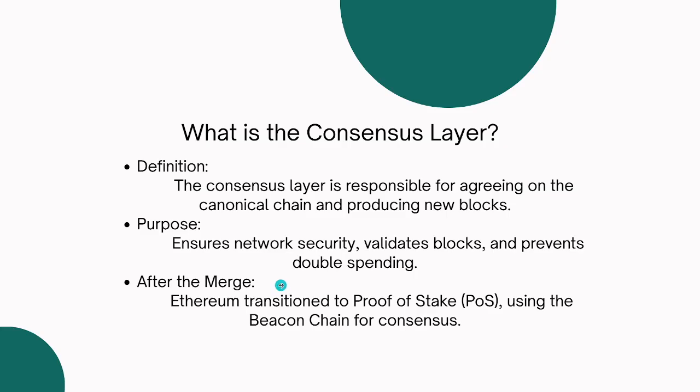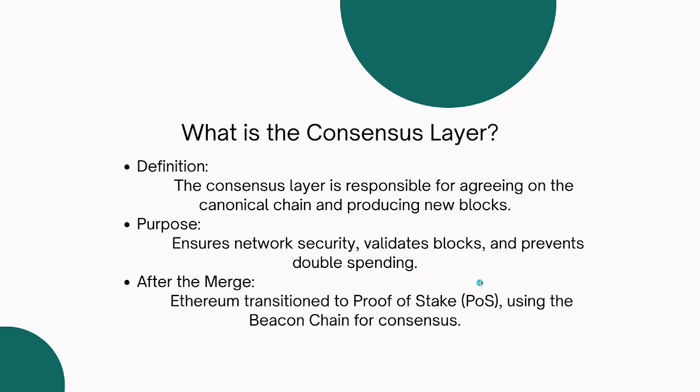There's a concept called the merge. Initially, Ethereum was using proof of work. But through this transition, which we're talking about as the merge, Ethereum now is using proof of stake. We're going to look at this in a more detailed way as we continue.